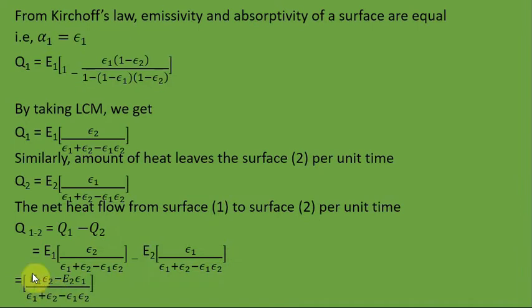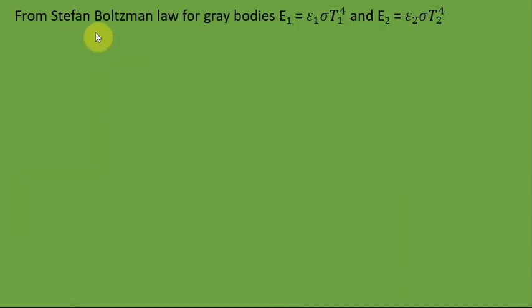this equation. Now by applying Stefan-Boltzmann law, according to the law, the radiation emitted or emissive power E1 is equal to epsilon 1 sigma T1 raised to 4, where epsilon 1 is the emissivity of the gray body, and in the same way E2 is equal to epsilon 2 sigma T2 raised to 4.